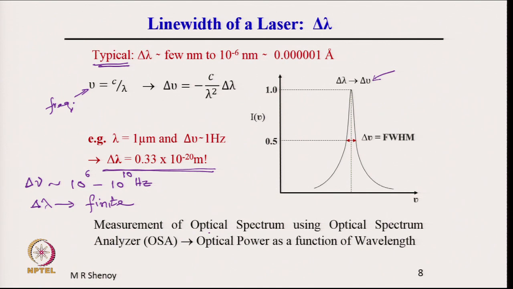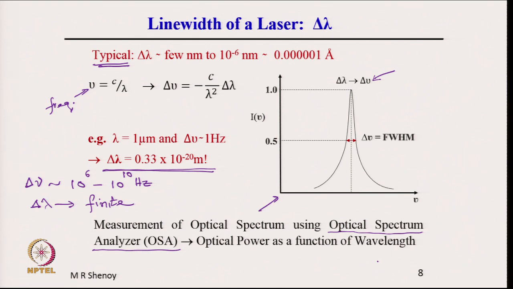Therefore, for measurement of the optical spectrum we use an optical spectrum analyzer, a very important instrument. It looks like a CRO, a typical cathode ray oscilloscope. It gives optical power as a function of wavelength, that is what we plot. So, if you connect the source to an optical spectrum analyzer, it will give you the optical spectrum, and you can easily measure the delta lambda or delta nu of a given source.